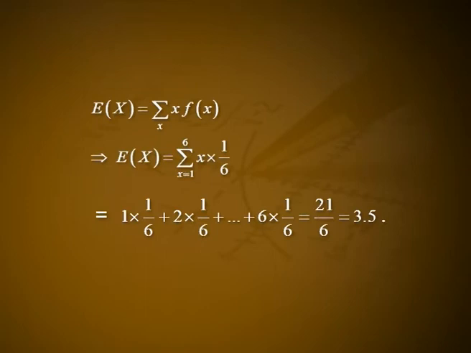Hence, expectation of x, E of x, is equal to summation of x into f of x, that is equal to summation x from 1 to 6 of x into 1 by 6, that is equal to 1 into 1 by 6 plus 2 into 1 by 6 plus etc., plus 6 into 1 by 6, that is equal to 21 by 6, that is 3.5. Note: expected value of the number shown by the dice is calculated as 3.5, but it is clear that 3.5 is not a possible number shown by the dice.